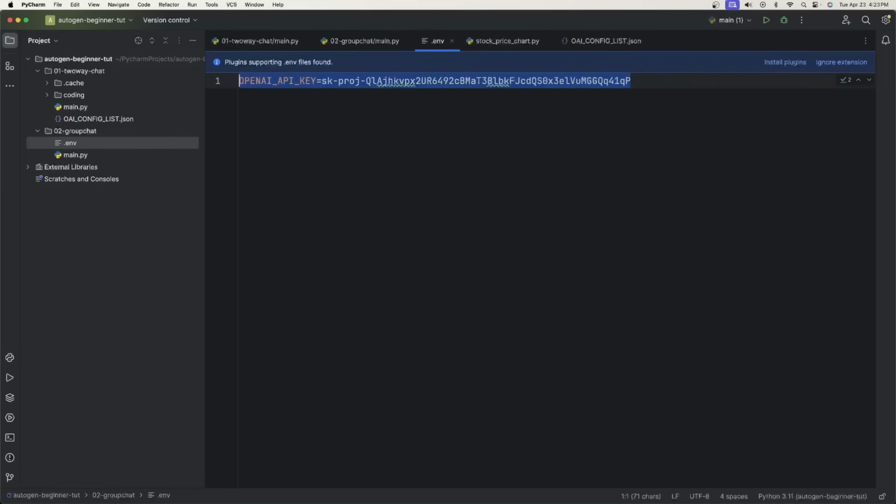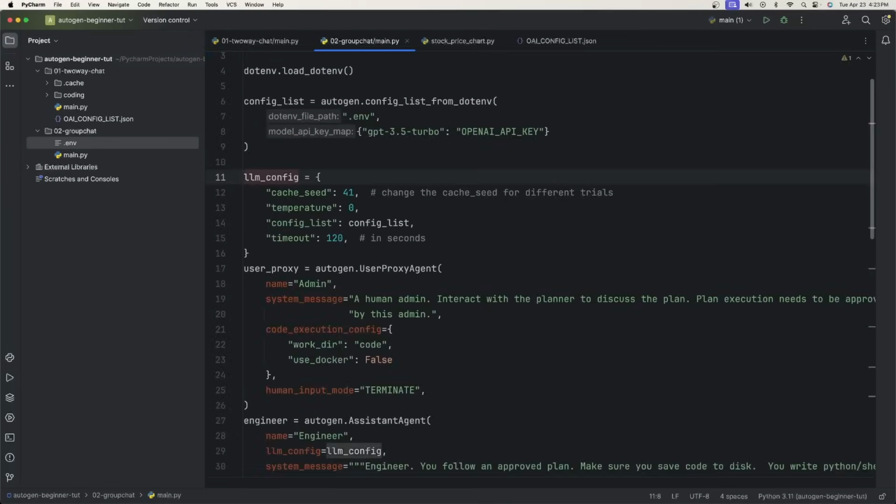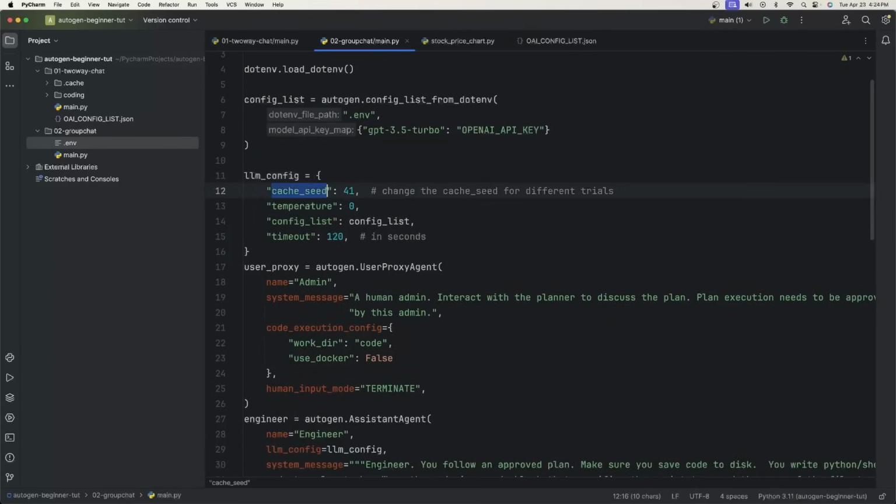Okay, and when you open that up, you'll type in OPENAI_API_KEY and put your API key here. And now we can connect to the 3.5 turbo model with our API key. We have an LLM config with a few properties that are kind of new here. So the first one is the cache seed.